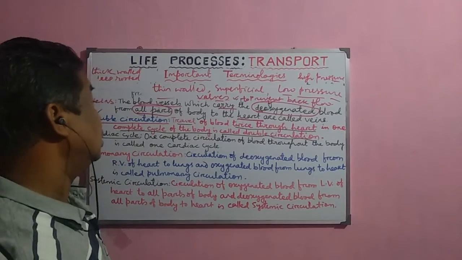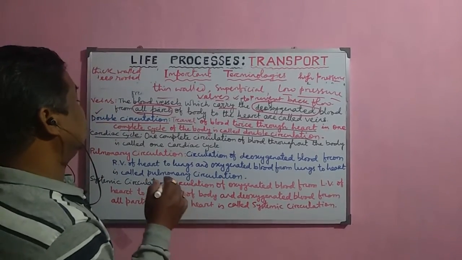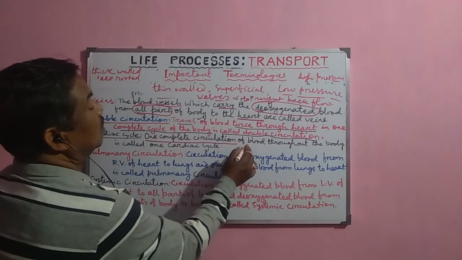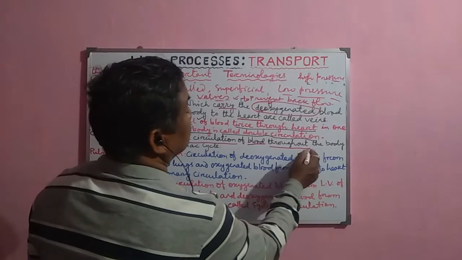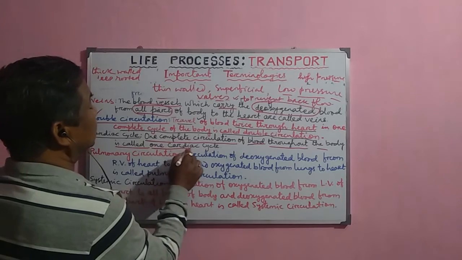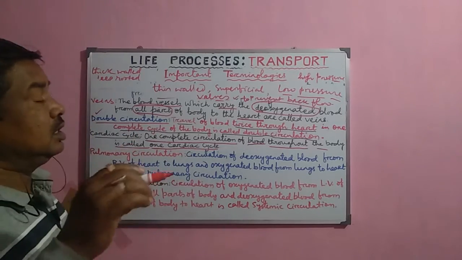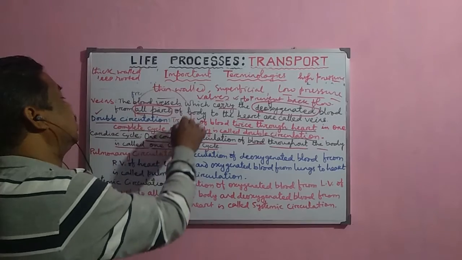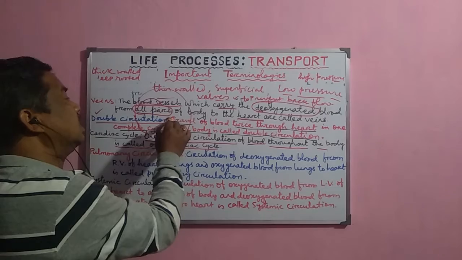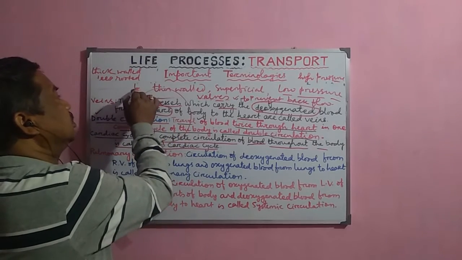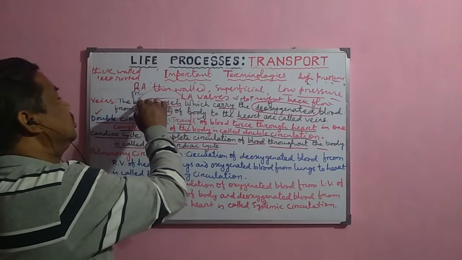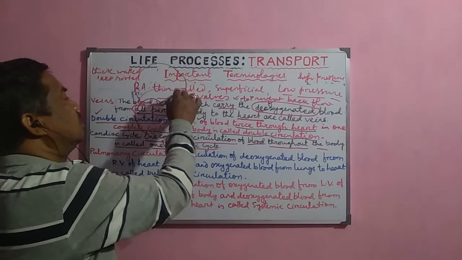That means the cycle or the circulation of the blood. One complete circulation of the blood through the heart and the body is called one cardiac cycle. So in one cycle, the blood completely circulates throughout the body. Now, during this process, it enters the heart twice, once in the right auricle of the heart and another in the left auricle of the heart, because from the right ventricle it goes to the lungs, and from the lungs again returns back.